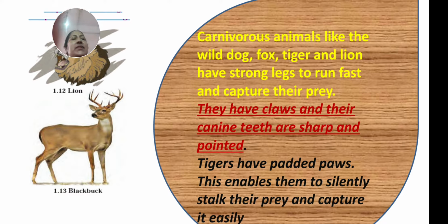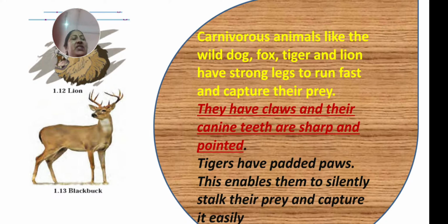Carnivorous animals like the wild dog, fox, tiger, and lion have strong legs to run fast and capture their prey. Okay. They have claws and canine teeth.